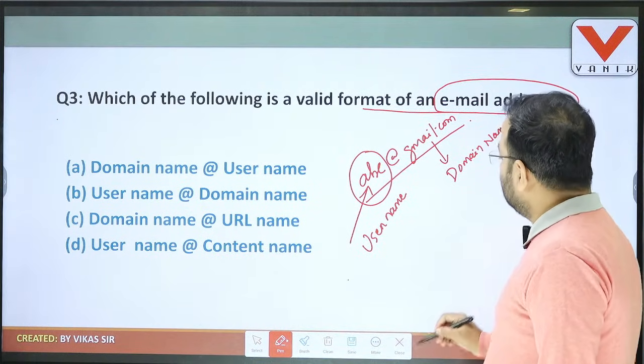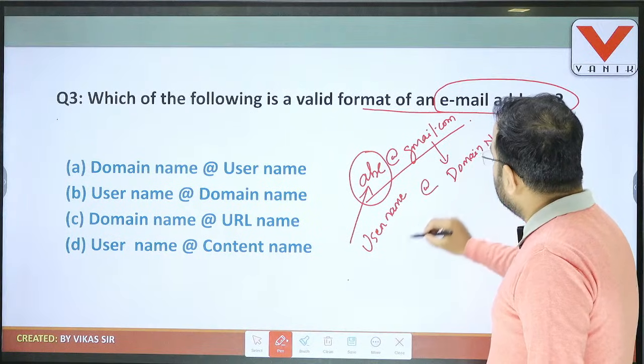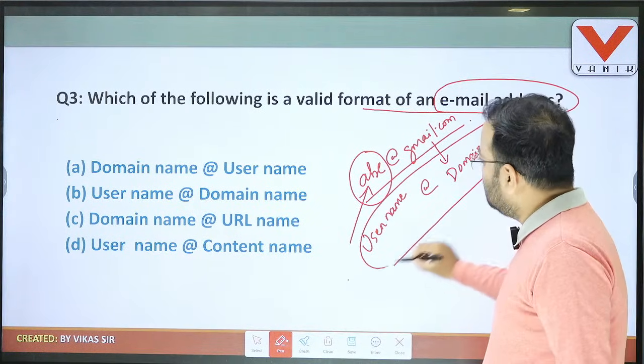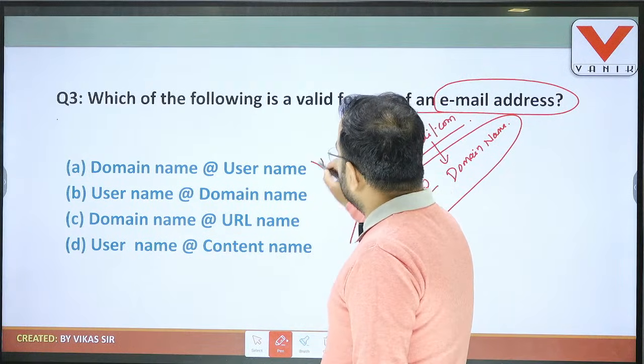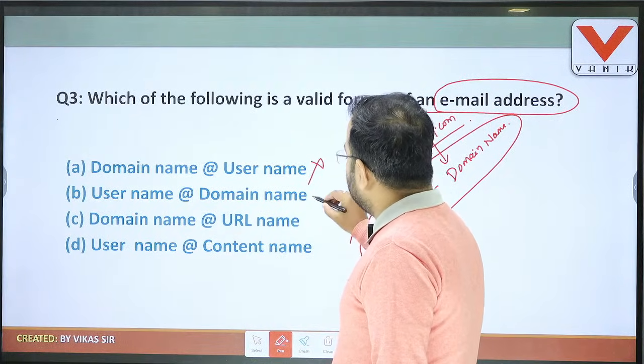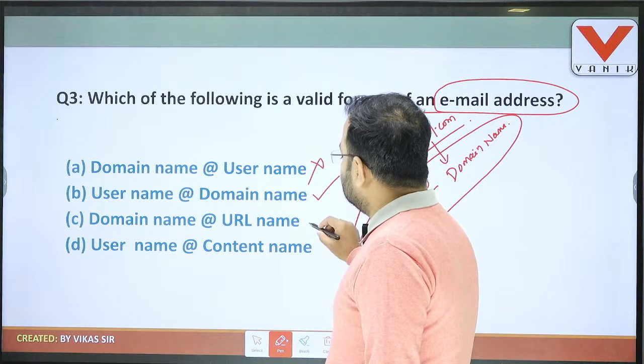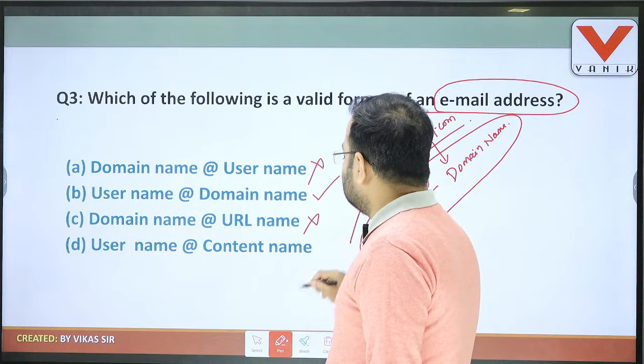Okay, so simply we can say username followed by domain name, or username @ domain name. So choose your option. Domain name @ username, no, this is wrong. Username @ domain name, yes, this is correct. Domain name @ URL name, no. Username @ contact name, no.